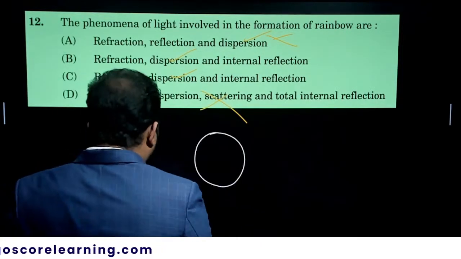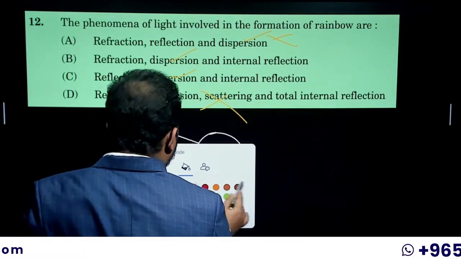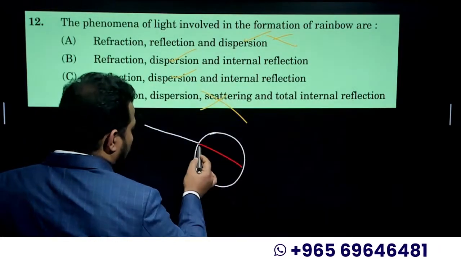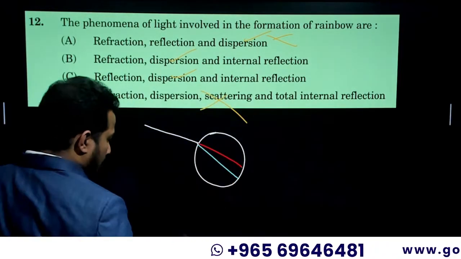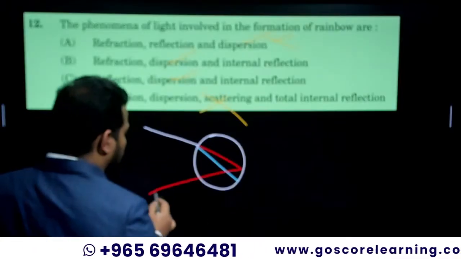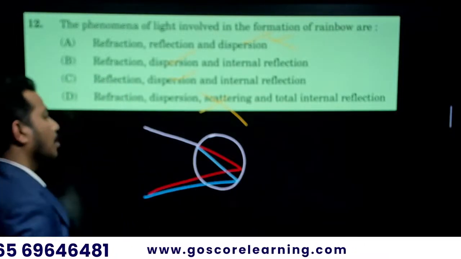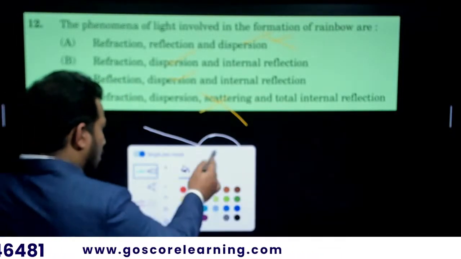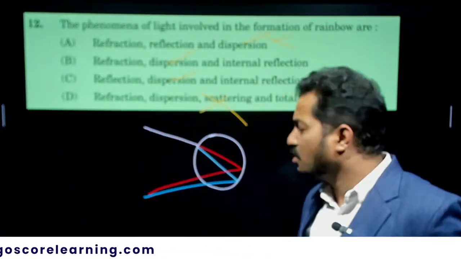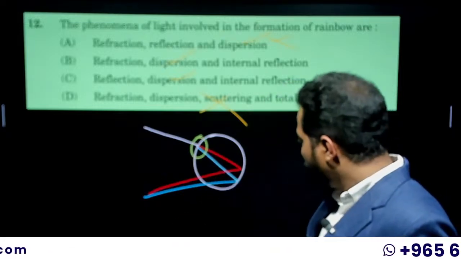A white light is coming, and it will be refracted along with a dispersion. Then what is happening? This is how a rainbow is forming here. This is the pictorial representation of the formation of a rainbow. What is the phenomenon happening here?